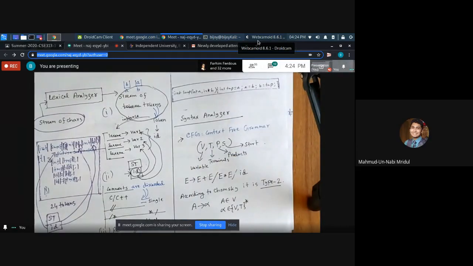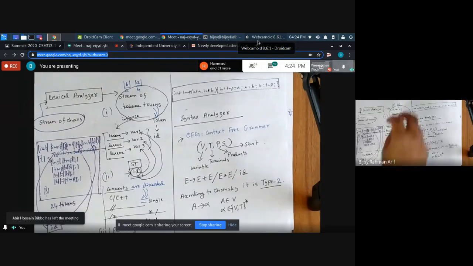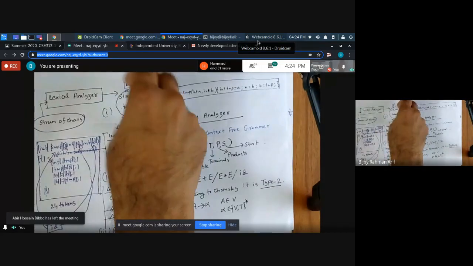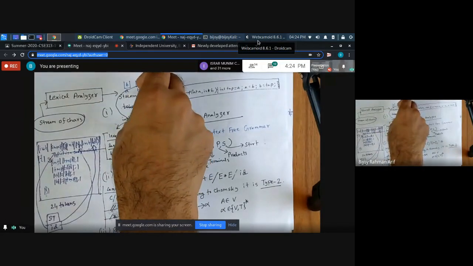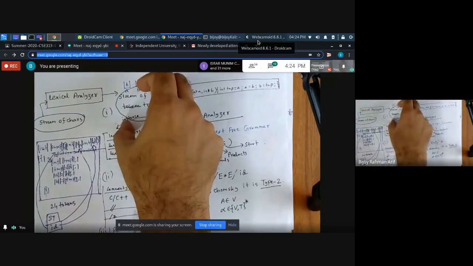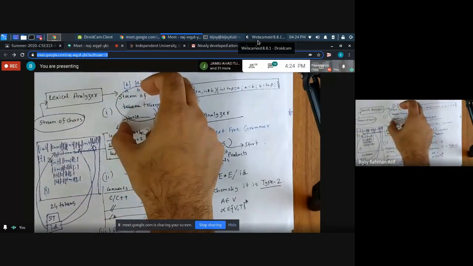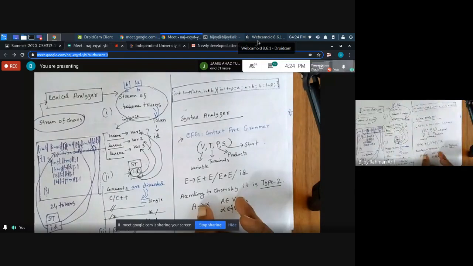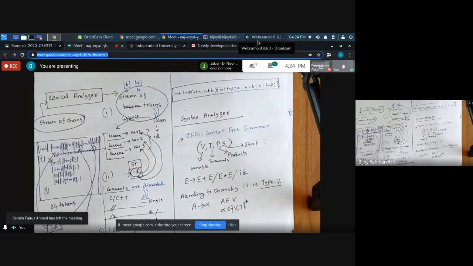So after the lexical analyzer phase, we get a stream of tokens. Now, using this grammar, I try to verify whether those tokens are structurally correct or not, whether their representation is in the correct form or not.